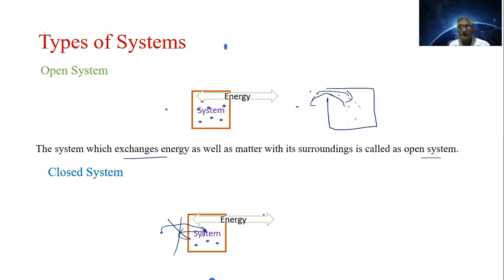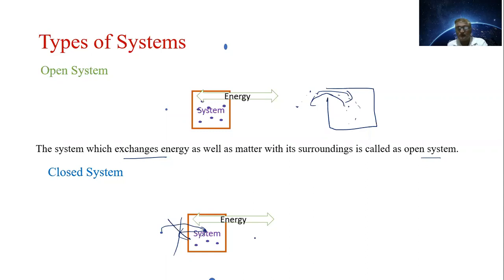The system which exchanges energy but not the matter is called as the closed system. Here energy as well as matter, that is open system. Here only energy exchange takes place, not the matter, that is closed system here.